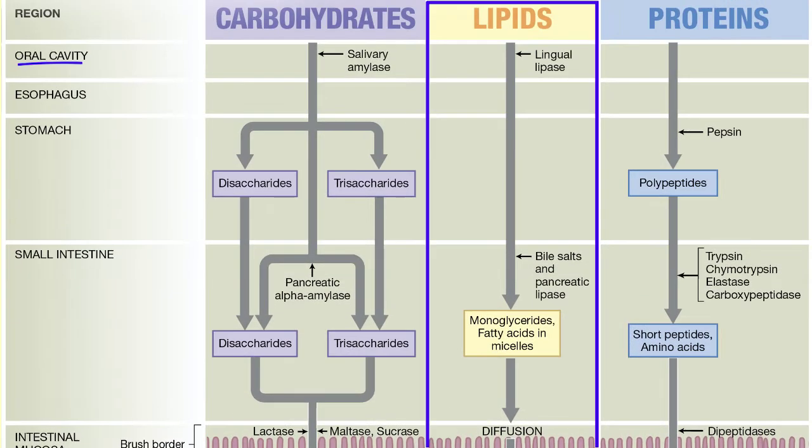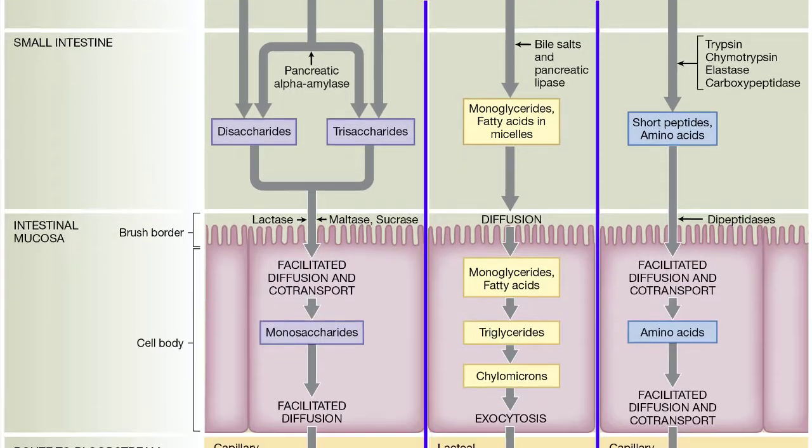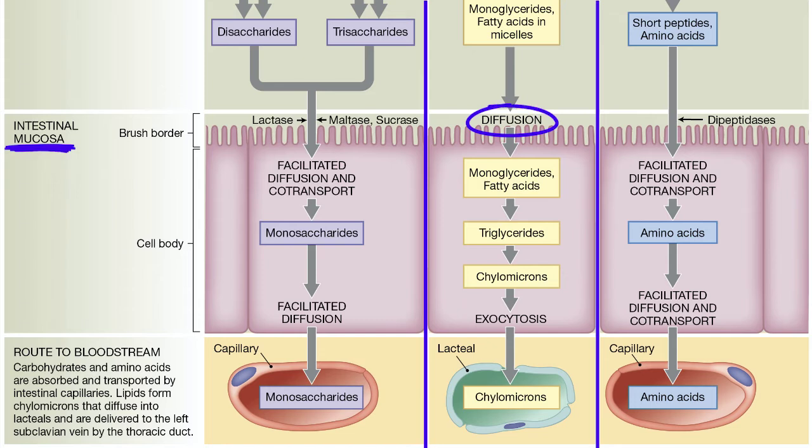Lipid digestion also begins in the mouth, but relies on lingual lipase, released by glands on the tongue. In the small intestine, bile salts from the liver and gallbladder assist pancreatic lipase in further breaking down lipid molecules. The resulting monoglycerides and fatty acids interact with bile salts to form micelles. These lipid bile salt complexes diffuse into the intestinal epithelium, eventually forming a soluble complex called a chylomicron.